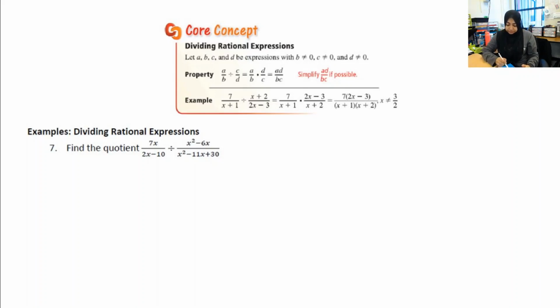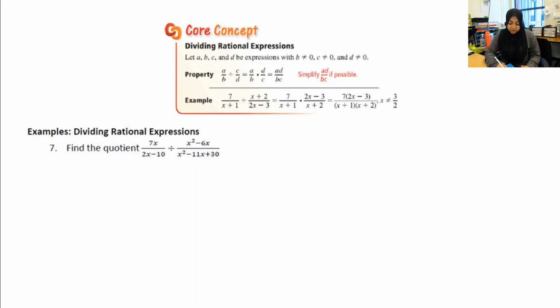So if you look at the example, it has 7 over x plus 1 divided by x plus 2 over 2x minus 3, which is the same thing as 7 over x plus 1 times 2x minus 3 over x plus 2. So let's take a look at this first example. It says, find the quotient of 7x over 2x minus 10 divided by x squared minus 6x over x squared minus 11x plus 30.